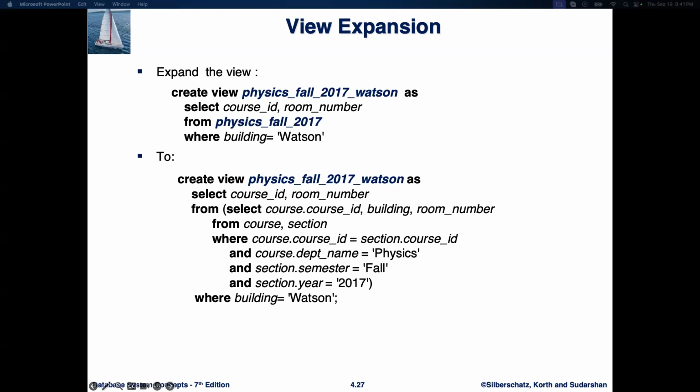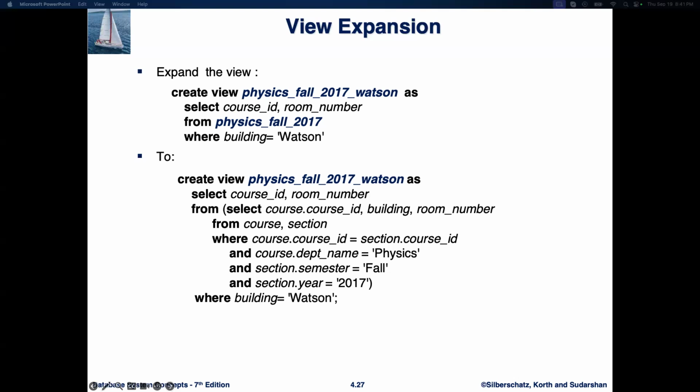So this is the original view: create view physics_fall_2017_watson as select course_id, room_number from physics_fall_2017 where building equals Watson. And now this depends on the physics_fall_2017 view, which holds the list of physics courses in fall 2017.